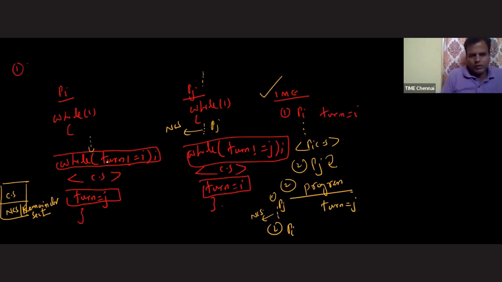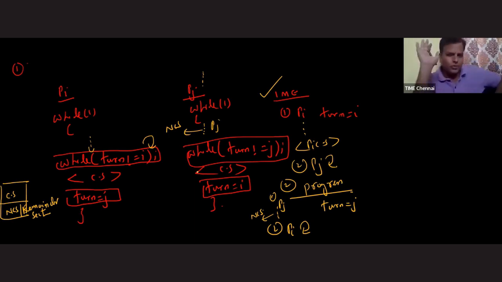Process Pi is executing this one, sir. What is the turn value? Right now it is J. If J is not equal to I, sir, the answer is yes, so it will go for busy waiting. That means process Pi will be inside the busy waiting. Now please try to make some observation. Here, the critical section is freely available. Process Pi wants to use the critical section, but because of process Pj, process Pi is unable to enter inside the critical section. Understood this? How can we say that it is because of process Pj only?